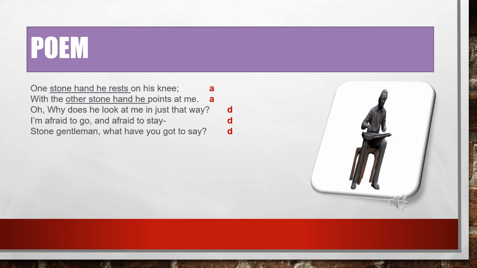"Stone gentleman, what have you got to say?" So he's asking. The poem ends with a question. He's asking the statue whether it has got something to say. Here you can see "me", "again", "like", "that", A, and "way", "stay", D. This kind of pattern is the rhyme scheme.